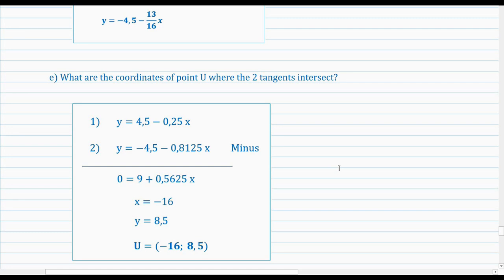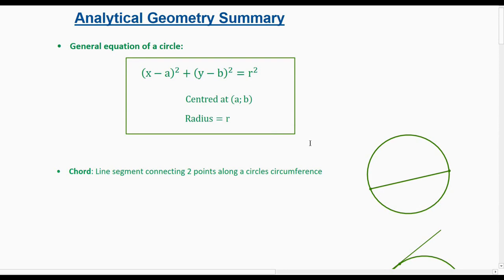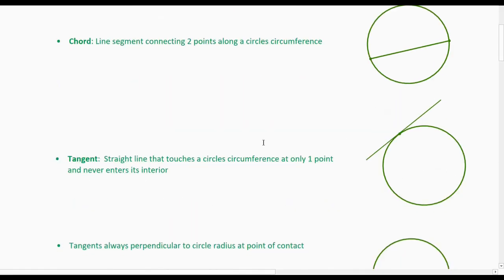Now, I'll just summarize everything we've covered in this video. First, I introduced the general equation of a circle, which is x minus a squared plus y minus b squared is equal to r squared, where a and b represent the coordinates of the center point of the circle and r represents the value of the radius. Then I introduced some new terminology, the first of which is the word chord, which refers to a line segment joining 2 points along a circle's circumference, an example of which would be this line.